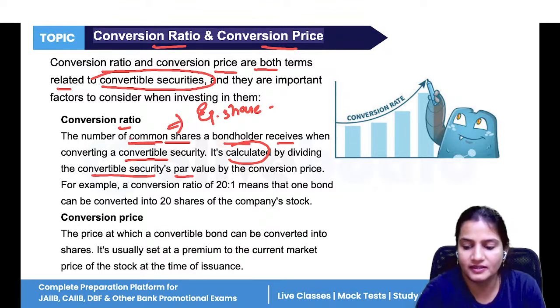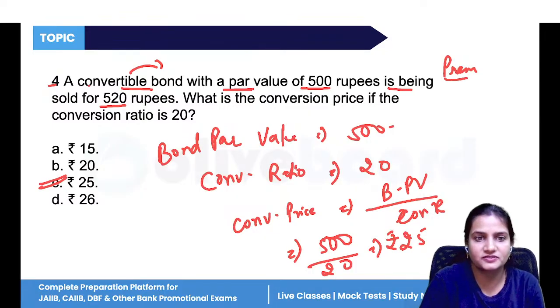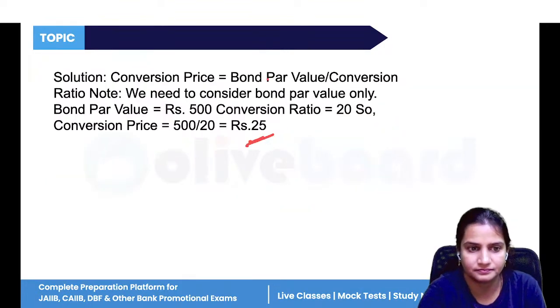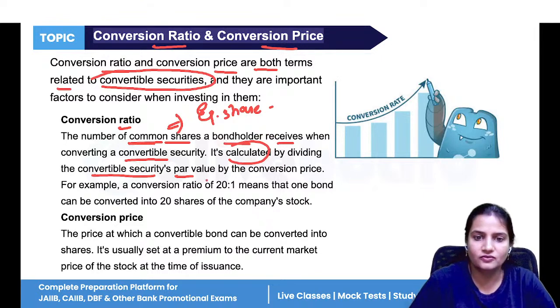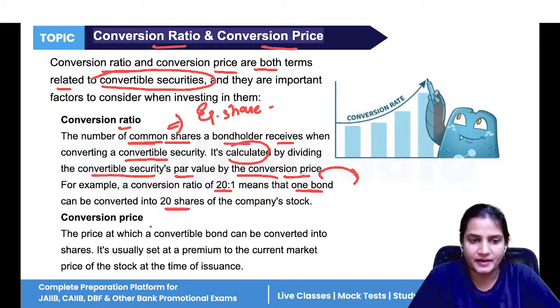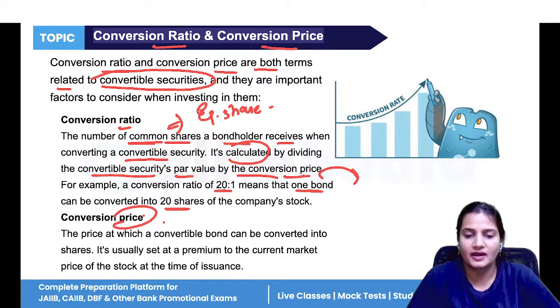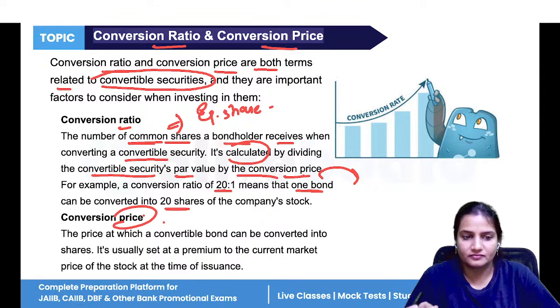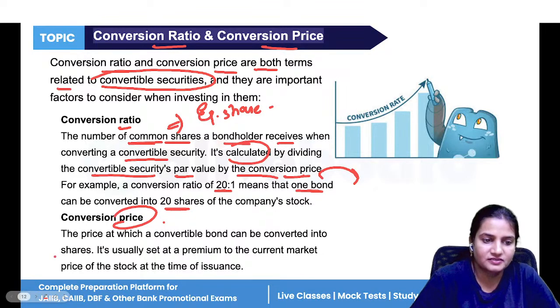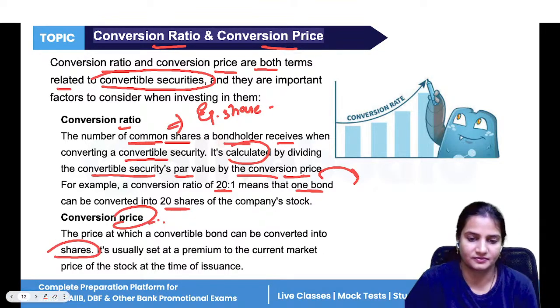Now, in this question, what is the convertible security? The bond is given, so we write the bond par value divided by the conversion price. It means if the conversion ratio is 20:1, one bond can be converted into 20 shares of that company. And price means the price at which the convertible bond is converting into the company's share. That is called the conversion price.